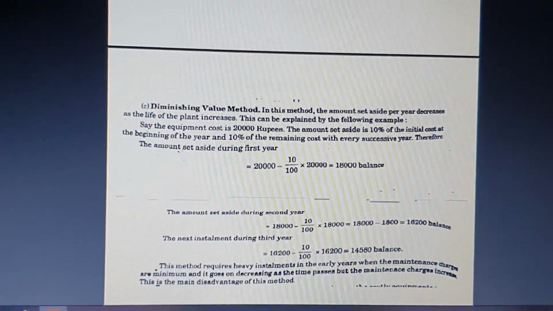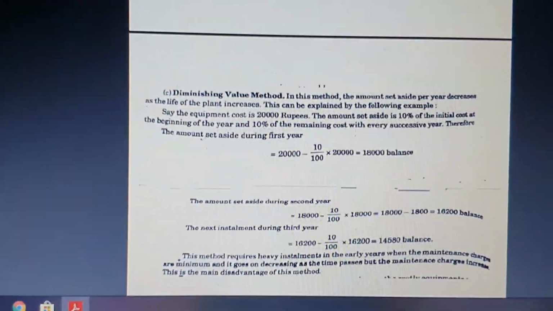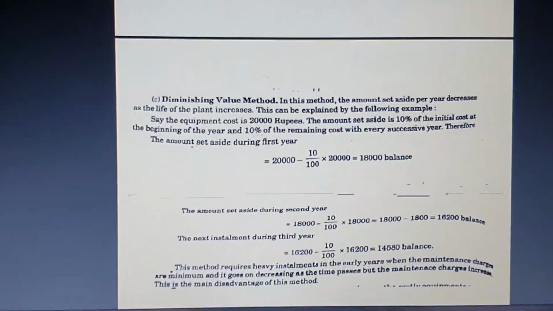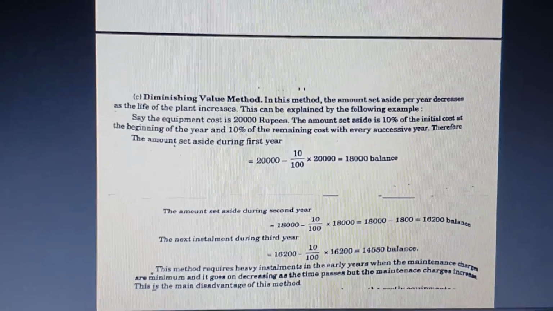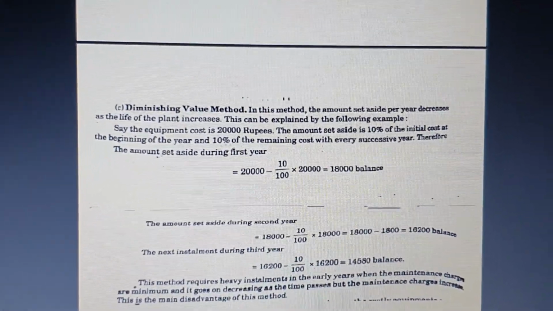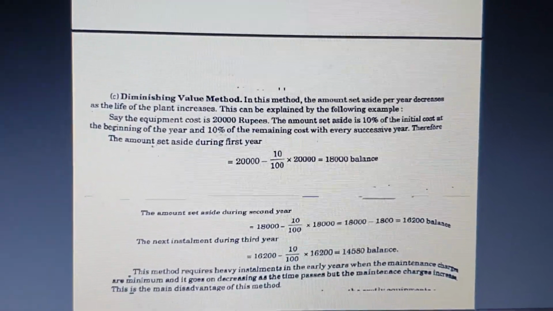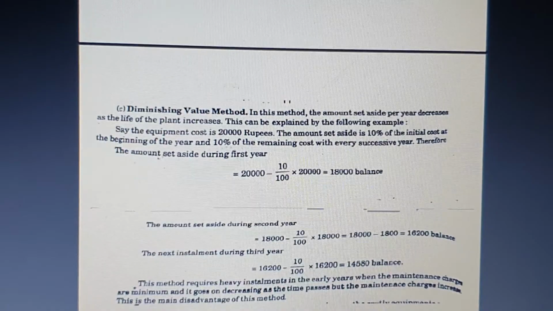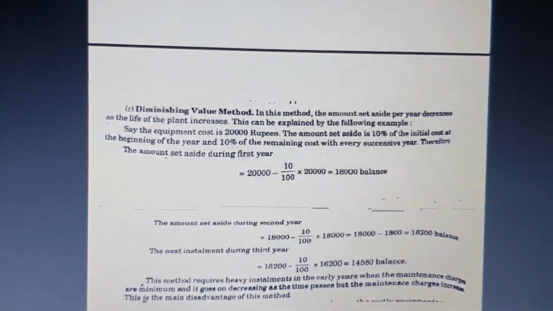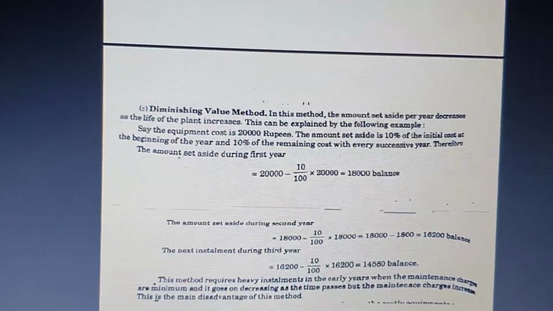Here you can see the diminishing value method, how you are going to use it, and there is one example which I have solved in the diminishing value method. In this method, what we are going to do is find out the amount set aside per year, which decreases as the life of the plant increases. You will get clarity based on the example.